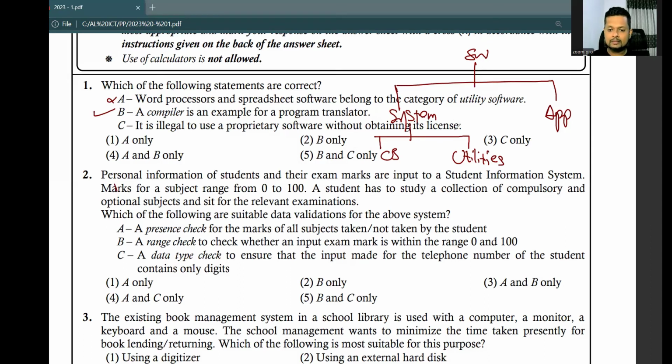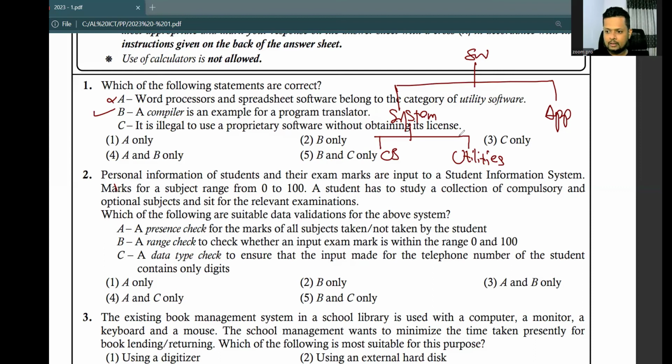So that means if I give a single license software to someone else, to my friend, that is illegal. If I download the software from the black market, like a pirate website, like a torrent website, then that is also illegal. Right? Some people think all the freely available softwares are open source softwares.